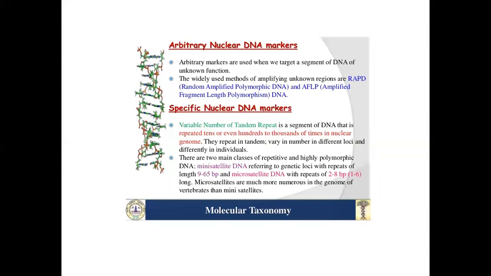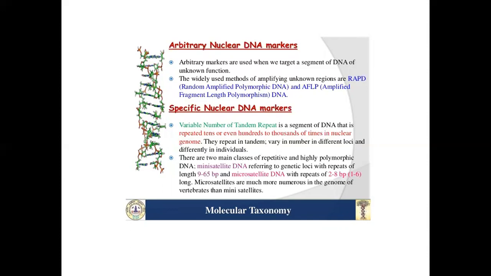Specific nuclear DNA markers. A variable number of tandem repeats is a segment of DNA that is repeated tens or even hundreds to thousands of times in the nuclear genome. They repeat in tandem, vary in number at different loci, and differ among individuals.